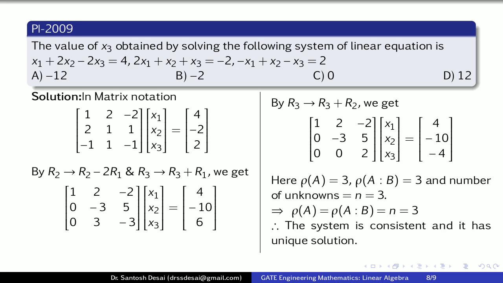But we are interested in the value of x3, and one can solve such a system with backward substitution. From the last row we get 2 times x3 is equal to -4. Simplifying this we get x3 is equal to -2, and therefore the correct answer is option B.